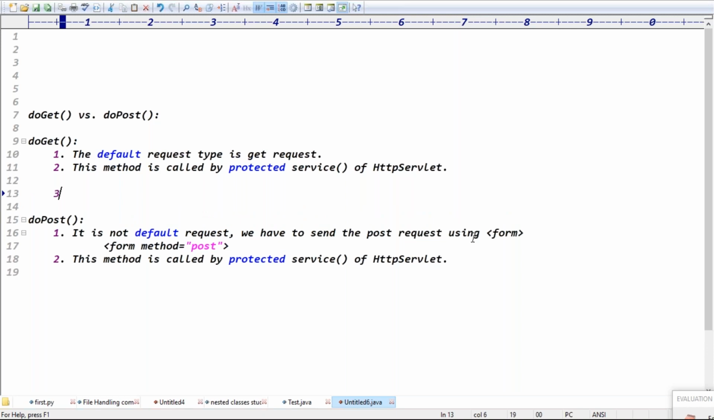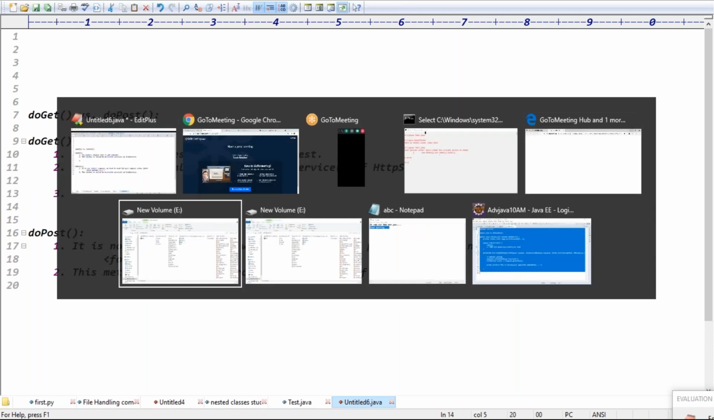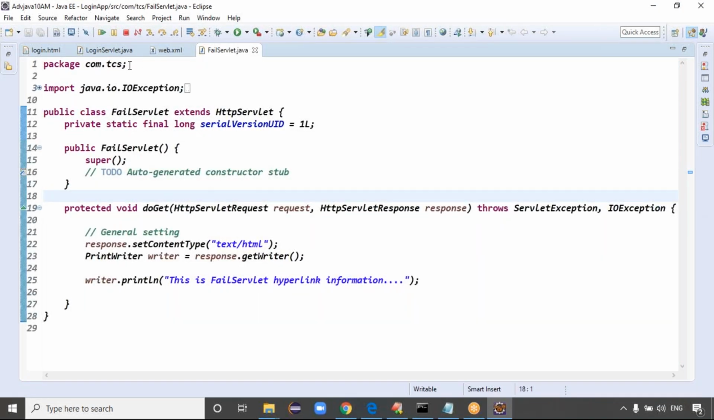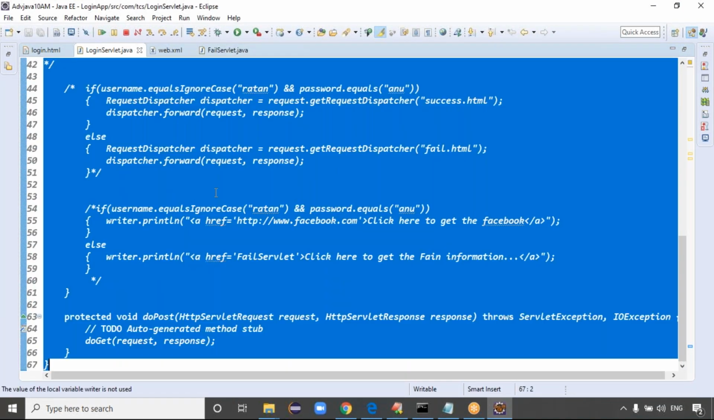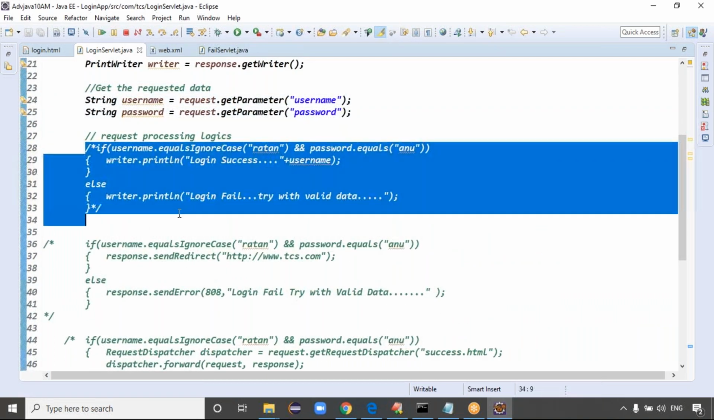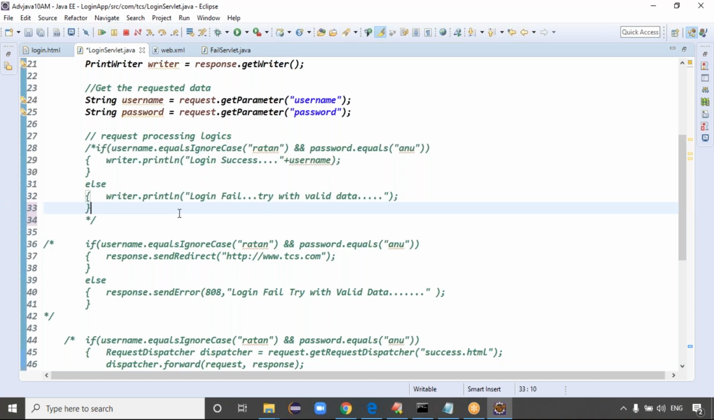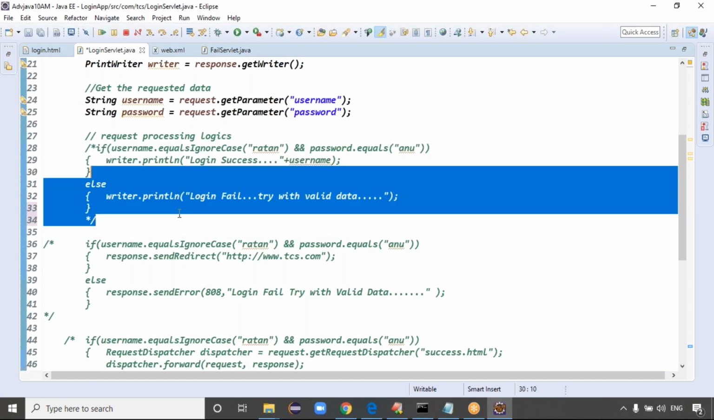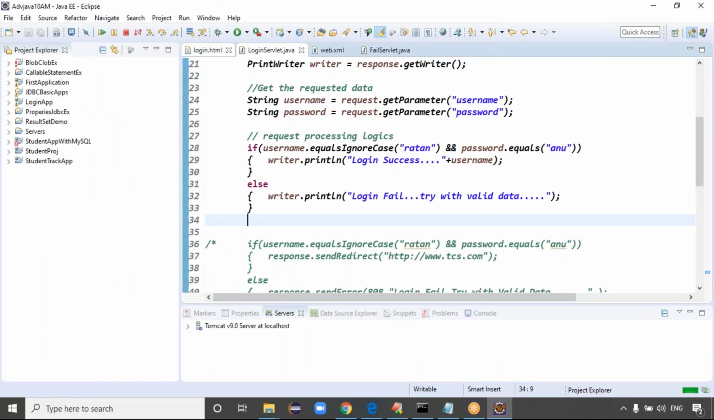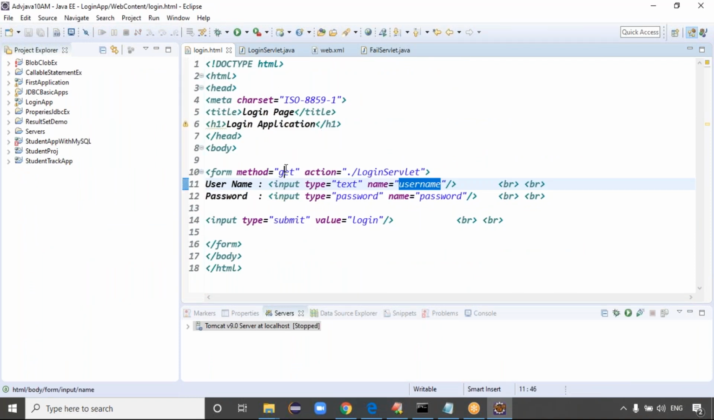And now the third point. Last example, guys, let me run this example again, just sending the hyperlinks and all. You can go for the login servlet application. In the login servlet application, you can give a static message, login success or login failure message, right? Now, as the first step, we'll send the get request. In the login.html file, just mention the request type. Get only is there, right?